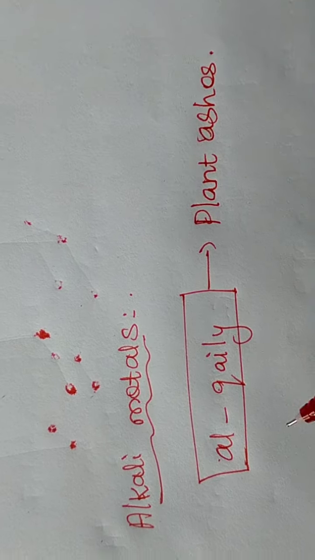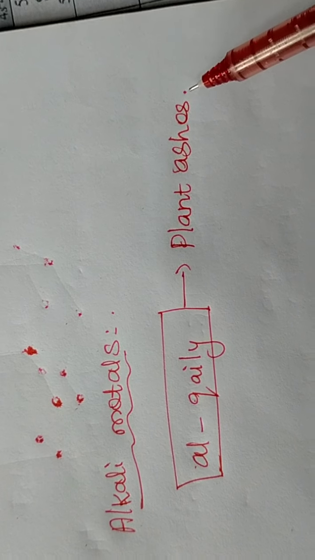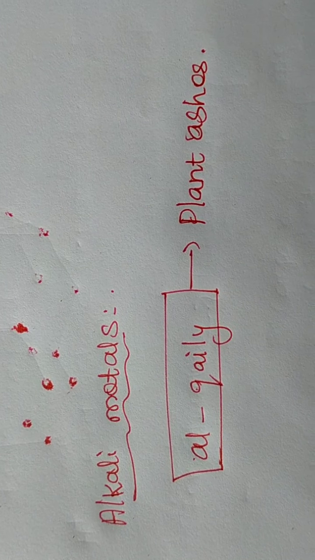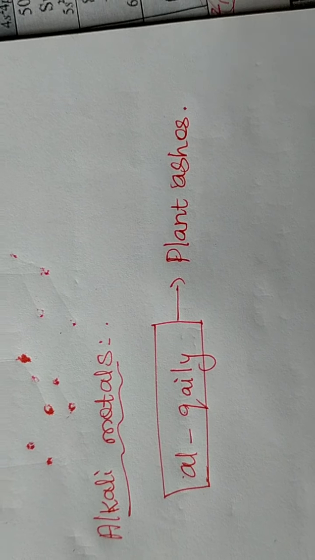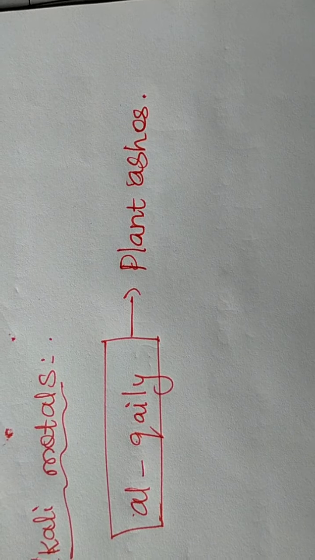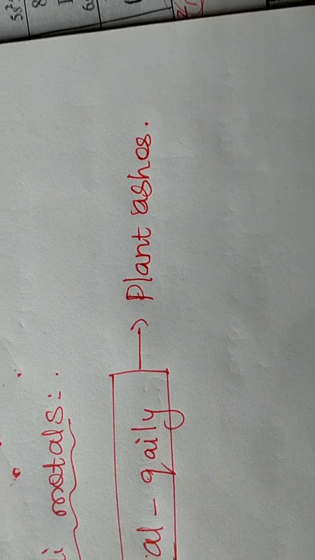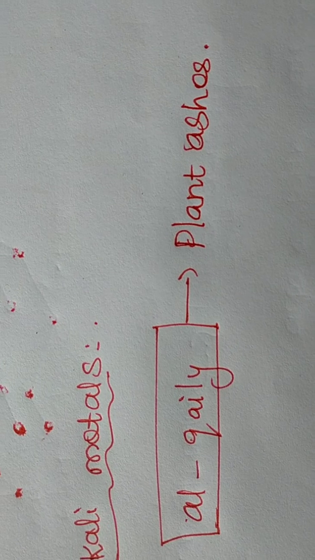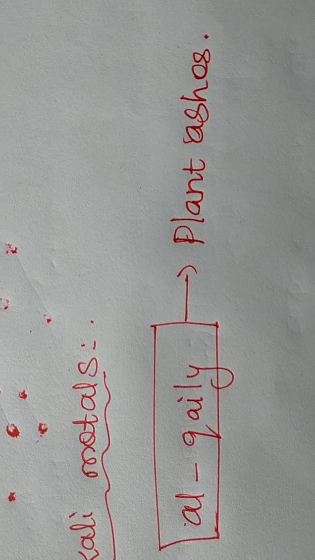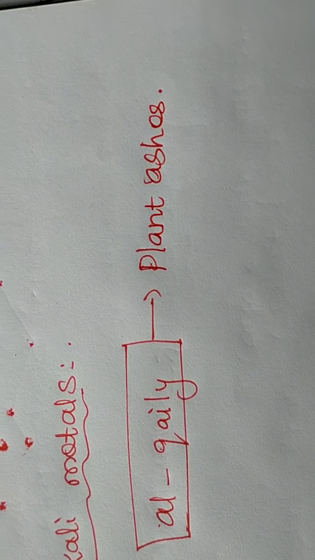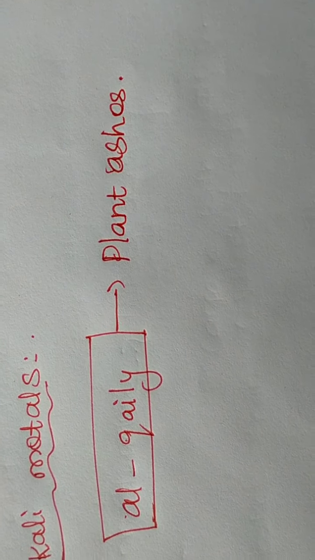The water extract of burned plant ashes is generally called potash, and it contains potassium carbonate. Burned plant ashes are mixed with water and boiled, and the filtrate of that solution is the water extract. So they call it potash, and it contains potassium carbonate.